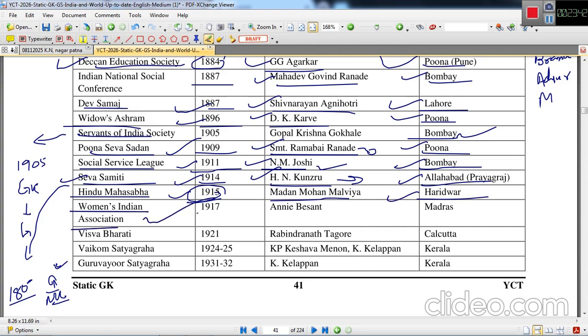Women's Indian Association was started in 1917 by Annie Besant. Annie Besant was the first woman who headed or provided the chairmanship of any Indian National Congress conference, the yearly conference. So the Women's Indian Association was founded by Annie Besant in Madras in 1917. Vishwa Bharati was established in 1921 by Rabindranath Tagore in Calcutta.